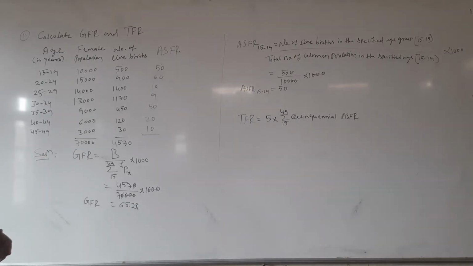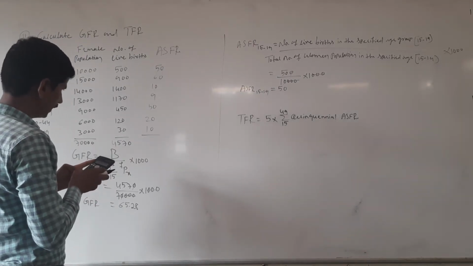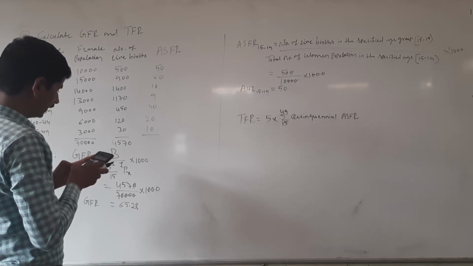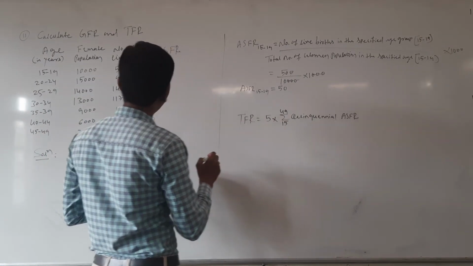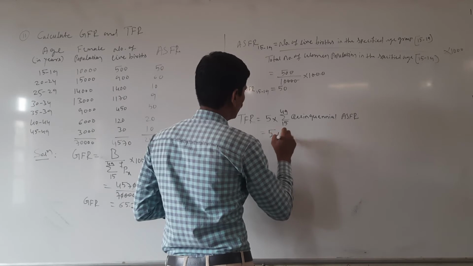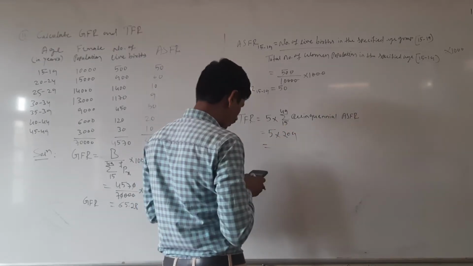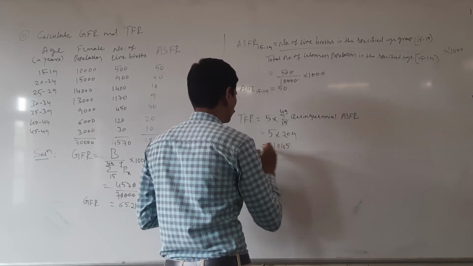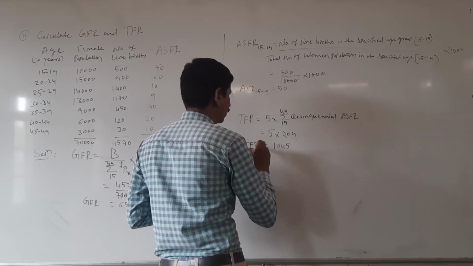Here the sum of ASFR is 50 plus 60 is 110, 110 plus 10 is 120, 120 plus 59 plus 30, then we get 209. You have to substitute the values. 5 into sum of 15 to 49 quinquennial ASFR, which is 209, that is 209 into 5, then we will get 1045. 1045 is the TFR.